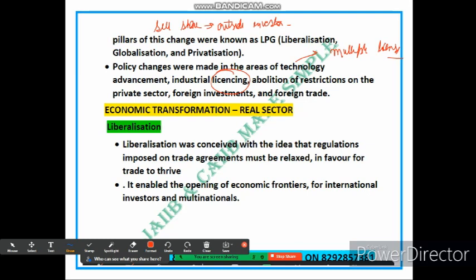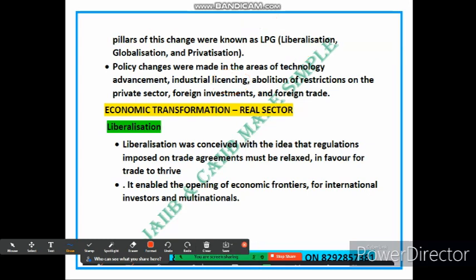So these policy changes create a more business friendly environment and encourage innovation, foreign exchange, and foreign investment. Now let's come to the next part, that is economic transformation in the real sector.